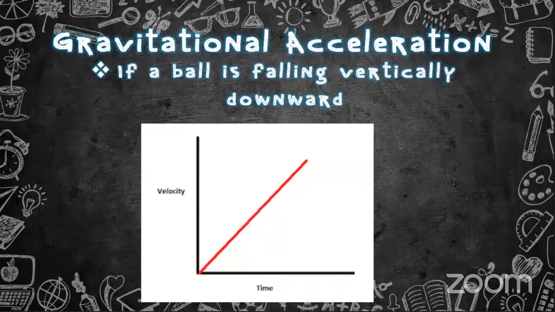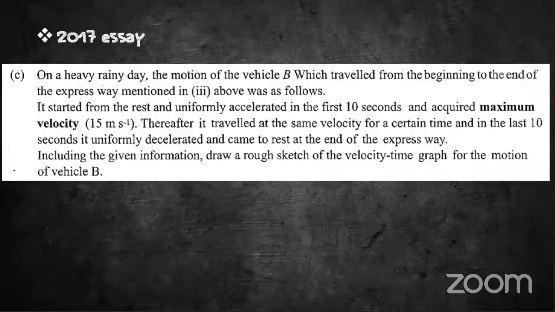Scalar and vector. Vector quantities are quantities that have a value and a direction. Scalar quantities are quantities that have only a magnitude.